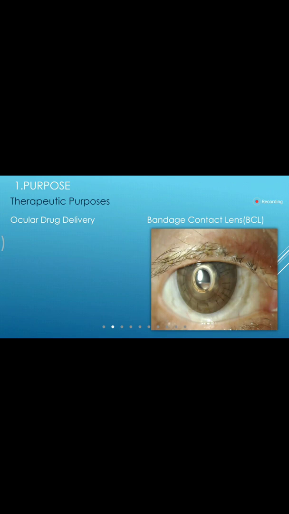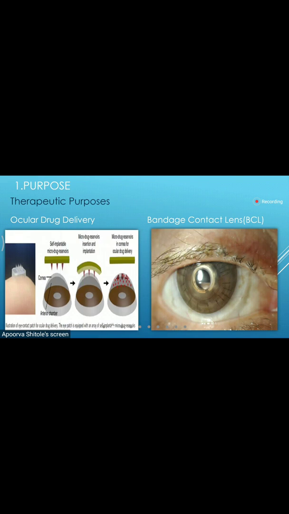For therapeutic purposes, can someone explain or tell me what does therapy mean? Just the meaning of the word therapy. Can someone tell her what you mean by therapy? Yes, who was answering? It's me, Sangeeta.